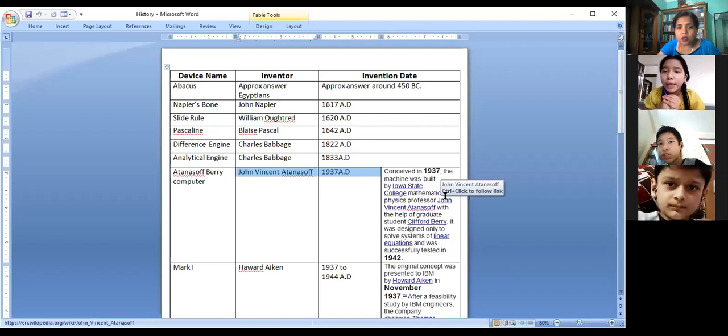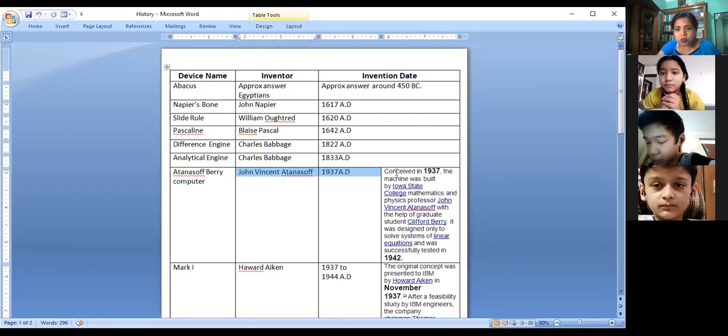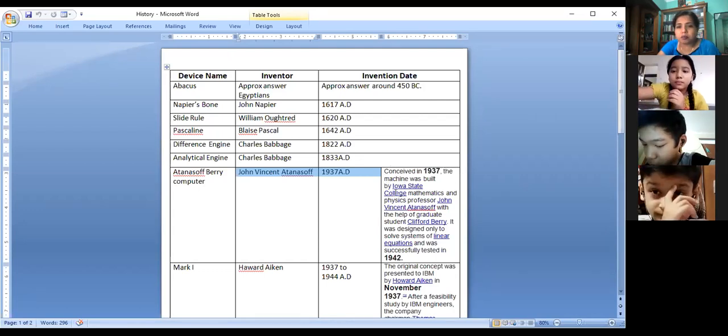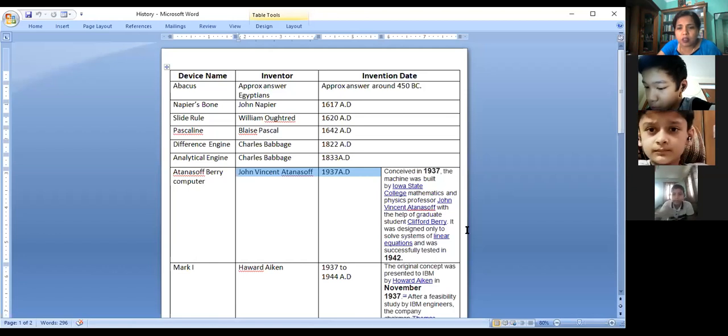Conceived in 1937, the machine was built by Iowa State College mathematics and physics professor John Vincent Atanasoff with the help of graduate student Clifford Berry. It was designed only to solve system of linear equations and was successfully tested in 1942.